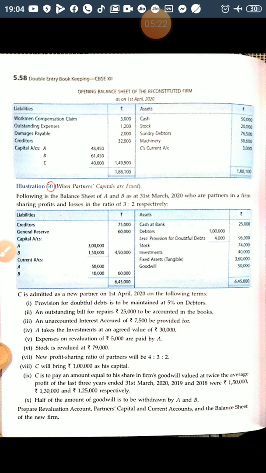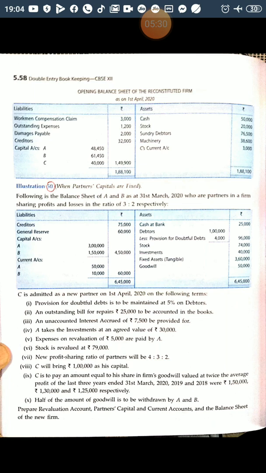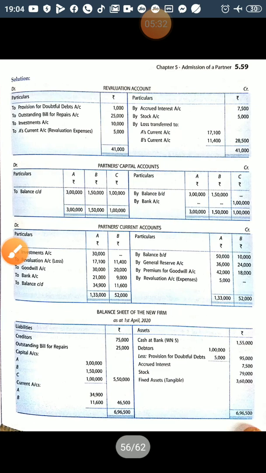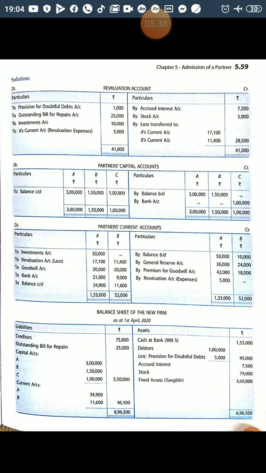First of all, I am taking from the liability side creditors of 75,000. There is no adjustment related to creditors, so in the balance sheet we directly show creditors as 75,000. You can check it, right?